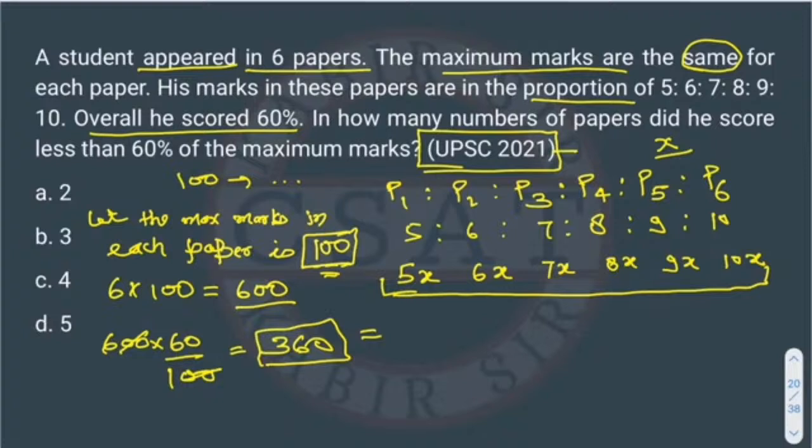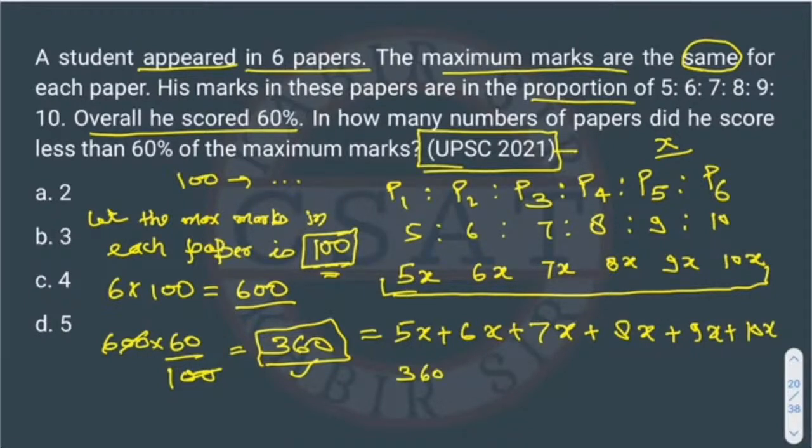Because we know that he got 60% marks, so we calculated it, that is 360. And we also know in each paper how much marks he is getting. So what we can do is add these marks, 5x plus 6x and so on, plus 10x. So 360 will be equal to 45x, right?